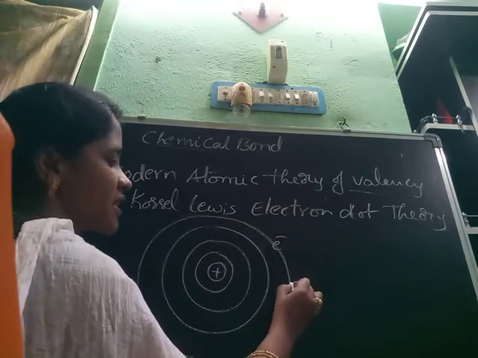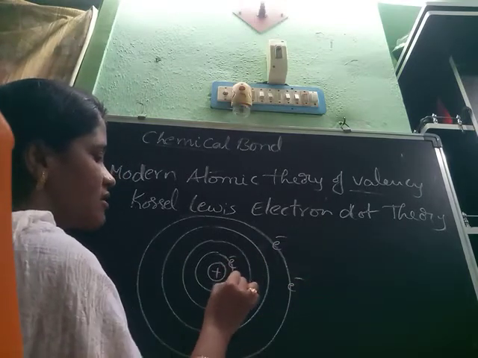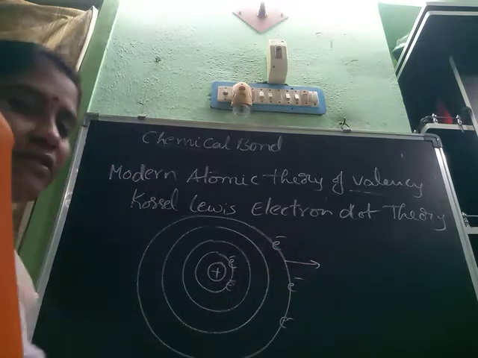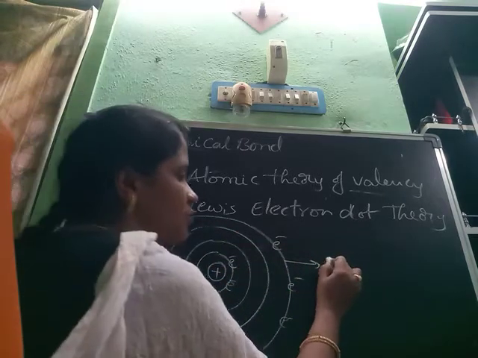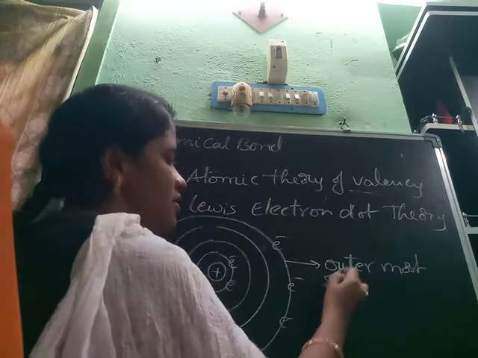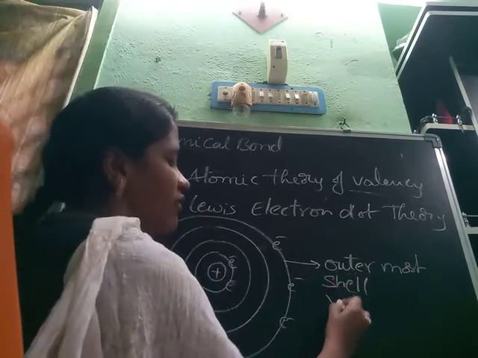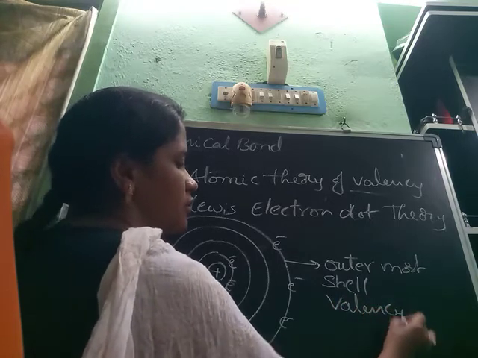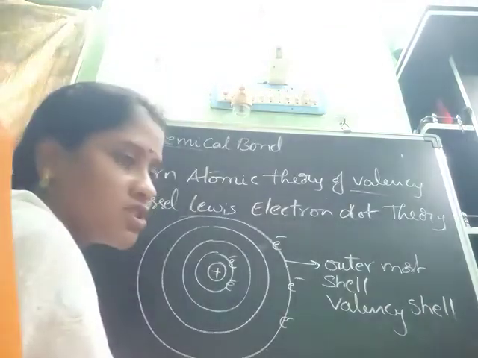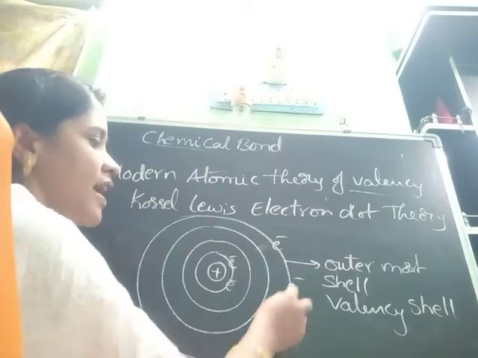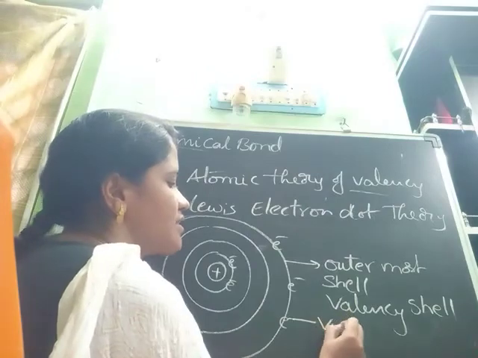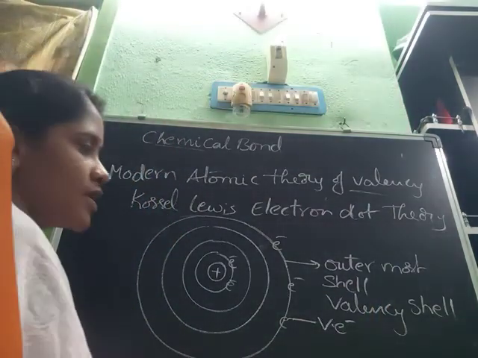Whatever electrons are present in the outermost shell is called the valency shell, and these electrons are called valency electrons.